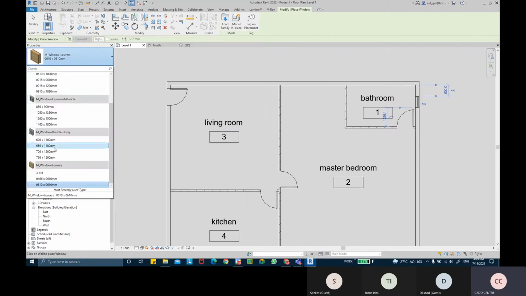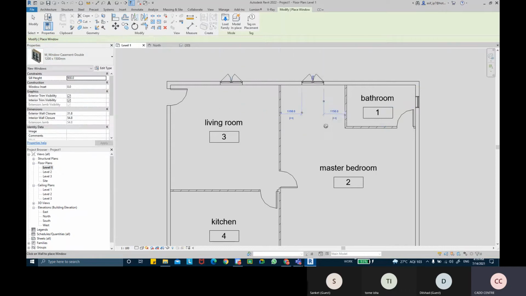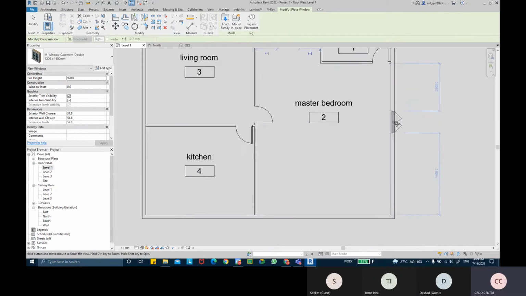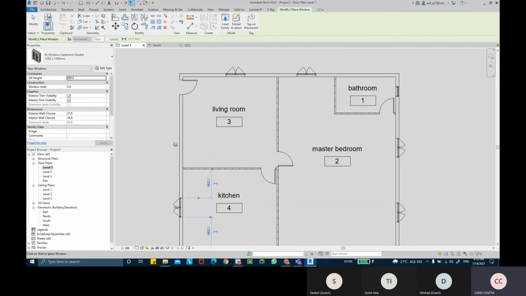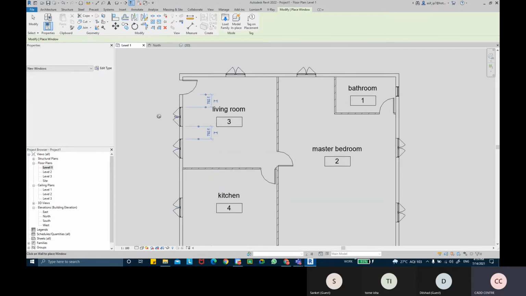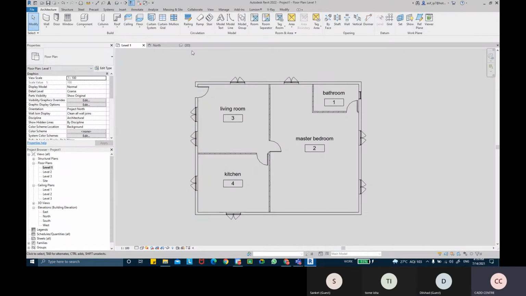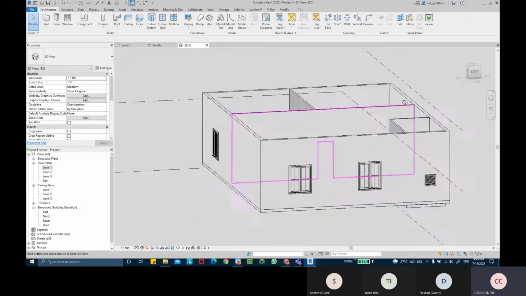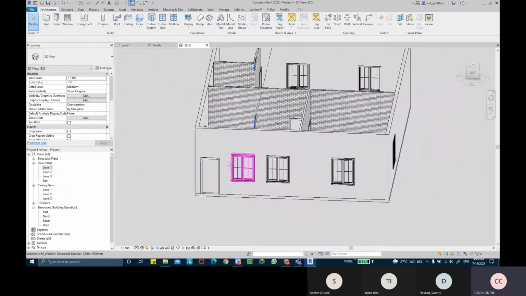Just to remind you, I'm adding very roughly, not very precise, in adding windows or doors. A simple, decent project has been added over here.